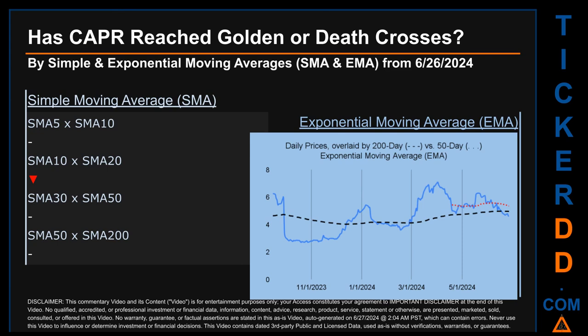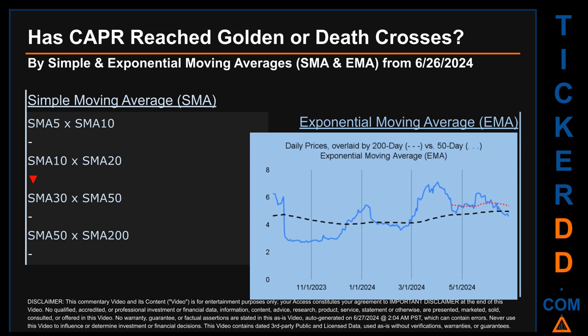Has CAPR price reached golden or death crosses? Golden cross and death cross are basic signals that compare average prices across two specified trade day ranges, a short-term versus a long-term range. For example, 5-day versus 10 trade days. Essentially, a golden cross is a bullish signal. It appears when a ticker's short-term moving average crosses above its long-term average. Vice versa, a death cross is a bearish signal when the short-term crosses below its long-term moving average.